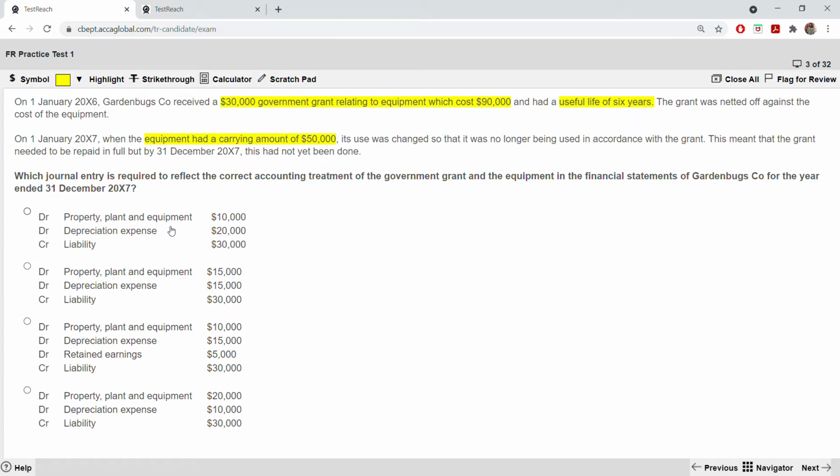So what should it be? First, let's start with it. Property and plant equipment, debit 10,000, depreciation debit, liability. First of all, this is correct, because property and equipment and depreciation are debited and liability has to be credited. But now what you have to see is the figure. Is it right or not?